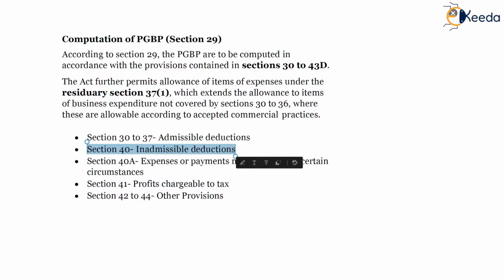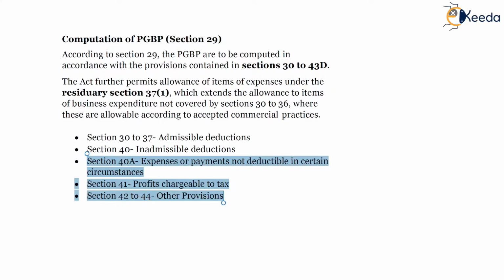If certain conditions are satisfied, then Section 40 will be applicable and accordingly expenditure already incurred won't be allowed as deduction. 40A, there are certain payments or expenses not deductible in certain circumstances. Section 41, which charges profit. A certain profit is chargeable to tax even if the business is not in existence and if certain conditions are satisfied. And section 42 to 44 are the other provisions.